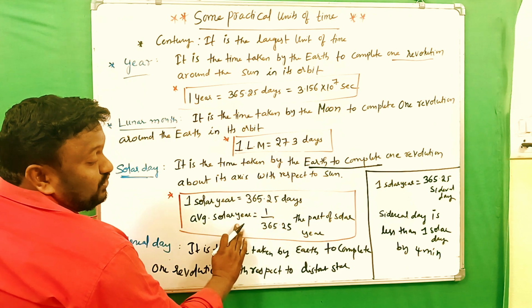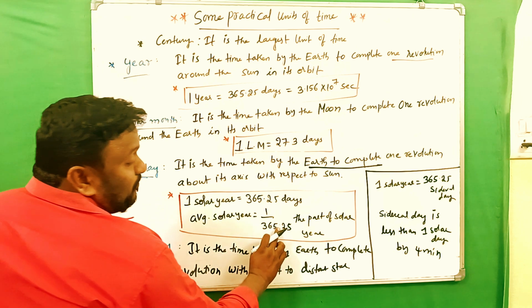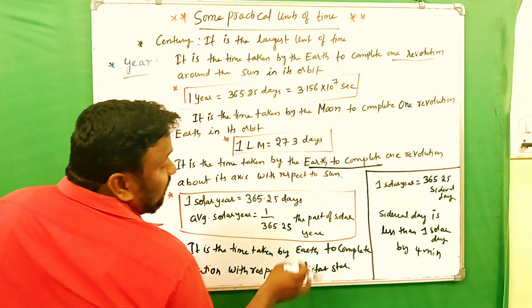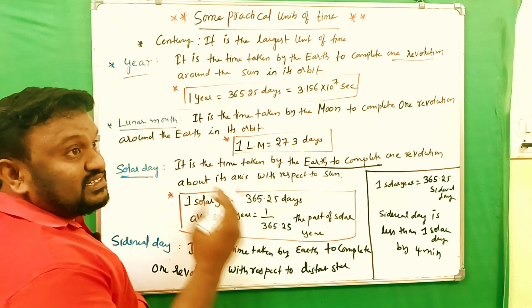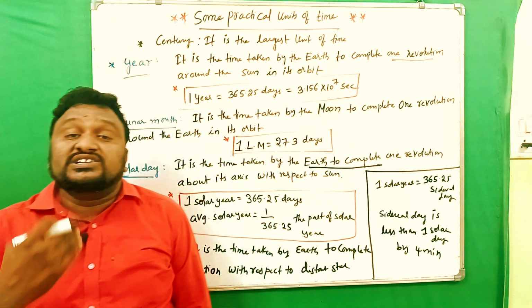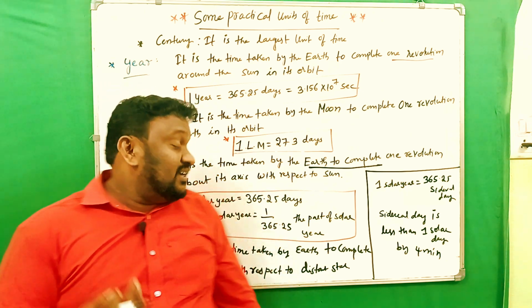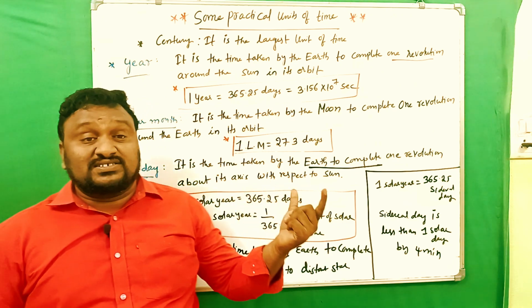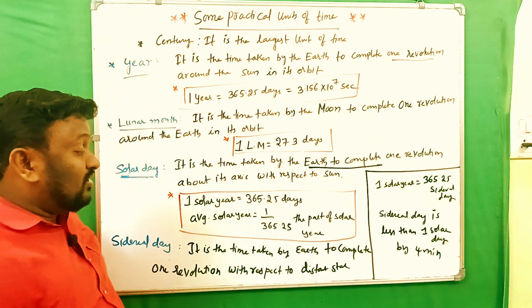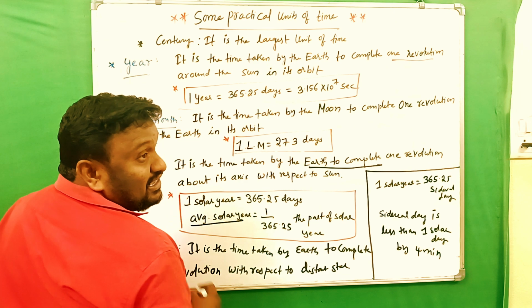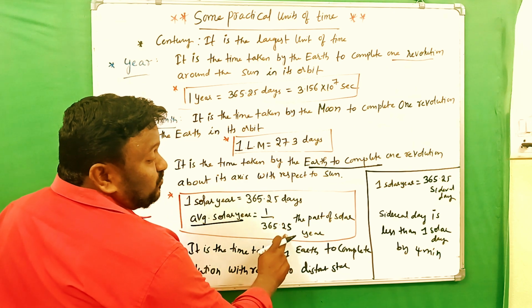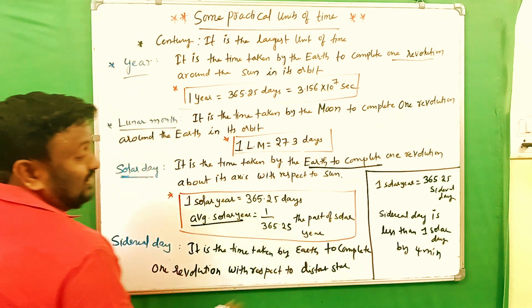The average solar day is 1/365.25 of the solar year, because the location of the earth changes with respect to time. That's why the solar day can vary, so we will consider the average solar day.